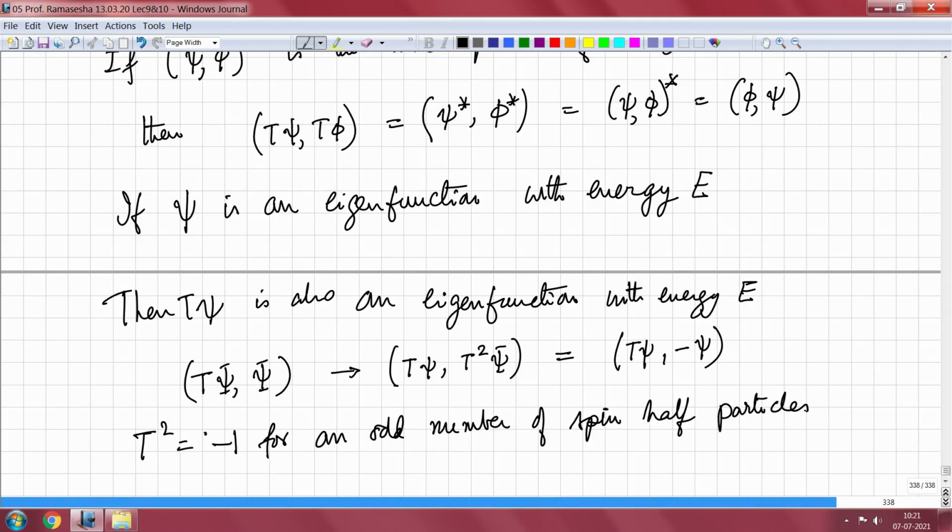For an even number of spin half particles, of course, T psi comma psi is equal to T psi comma plus psi. When you operate by T, then nothing changes.